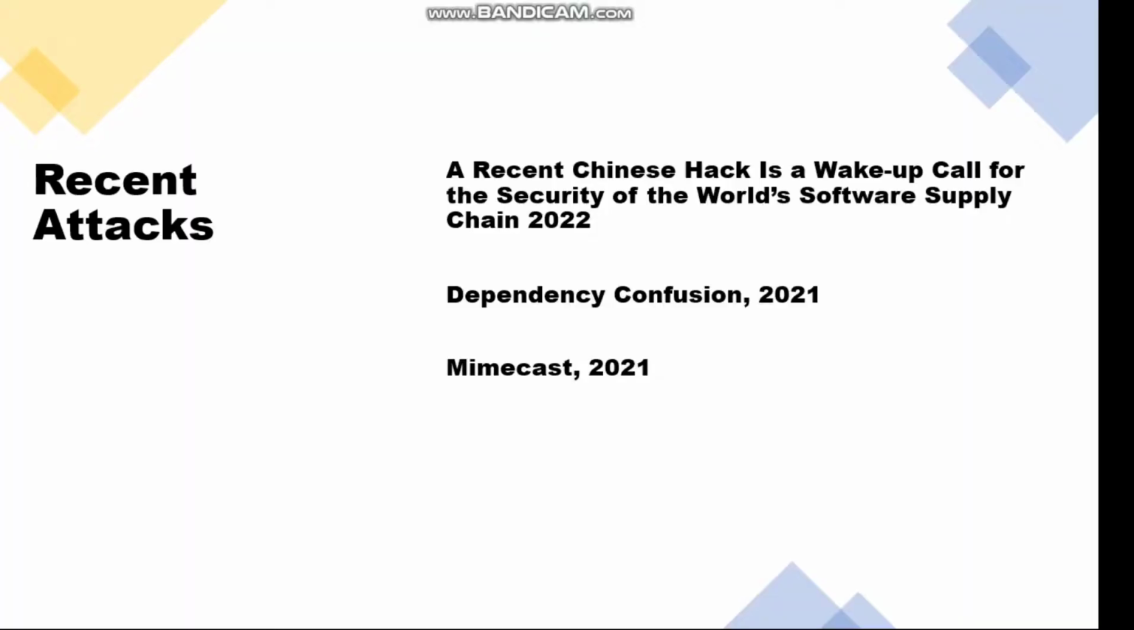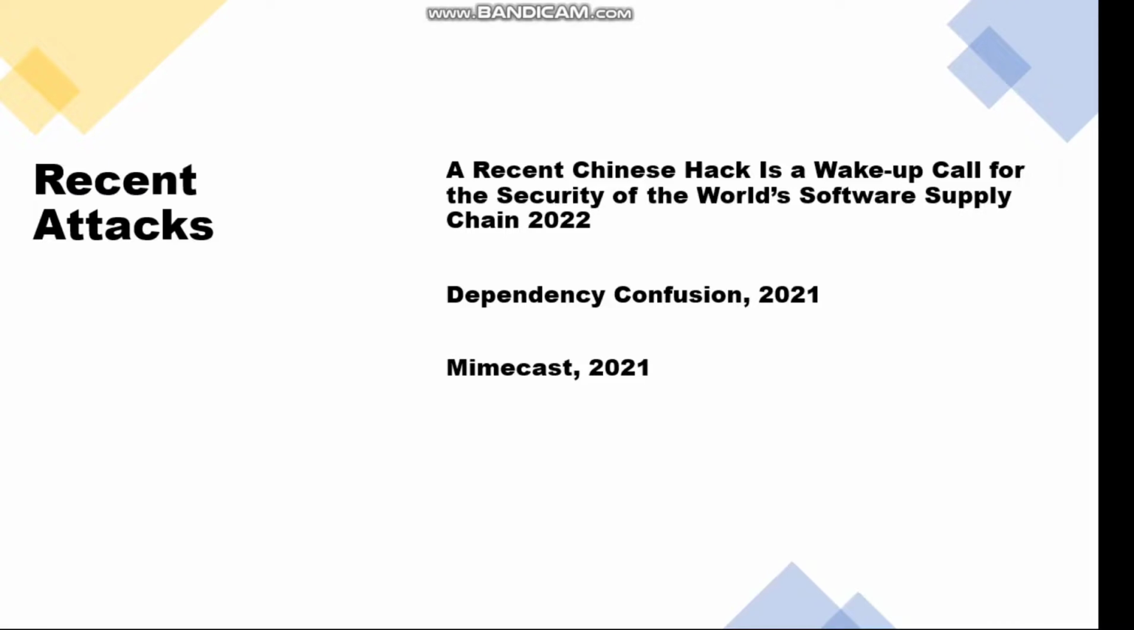Recent attacks. A recent Chinese hack is a wake up call for the security of the whole software supply chain. 2022, Chinese messaging app. According to recent reports, a Chinese backed hacking group inserted malicious code into a messaging app, essentially pulling off the equivalent of the infamous SolarWinds hack. Users of Mimi were served a version of the app with malicious code added, thanks to the attacker taking control of the servers that delivered the app. In short, this was a software supply chain attack in which the software developer's delivery pipeline was compromised, and no one knew for a month.